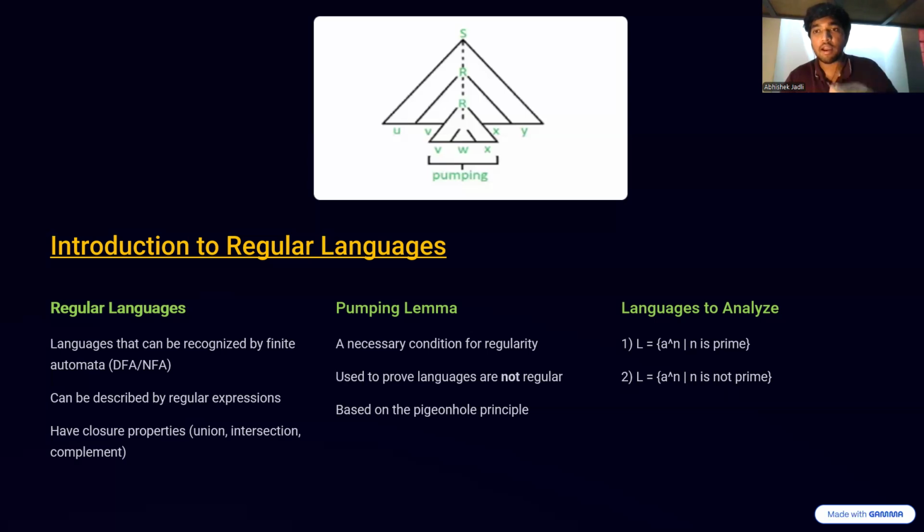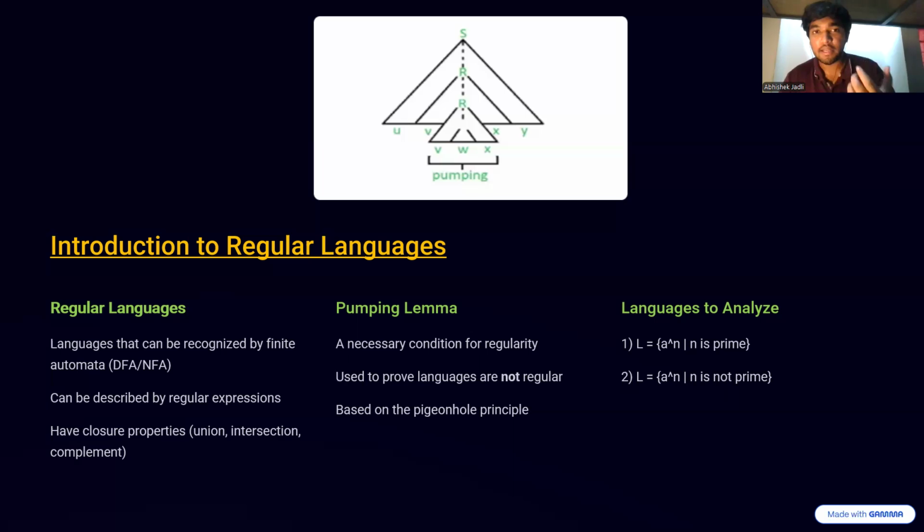We raise y to the power of i, where i is the number of times we can pump y. We take y as a substring of the entire string.